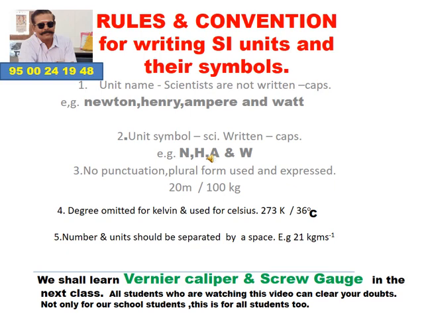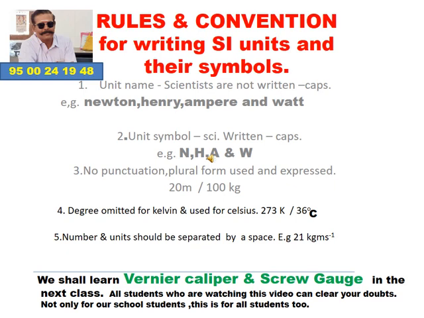Third point, a very important point. While you write an SI unit, you should not use punctuation.